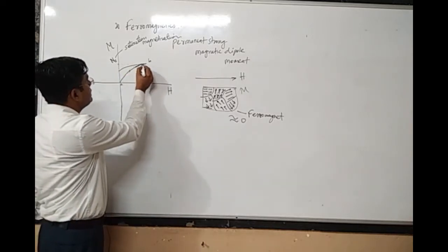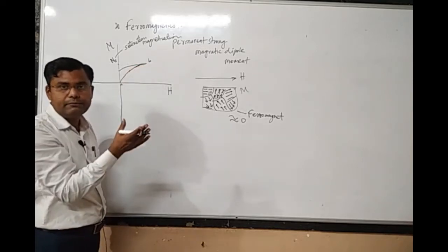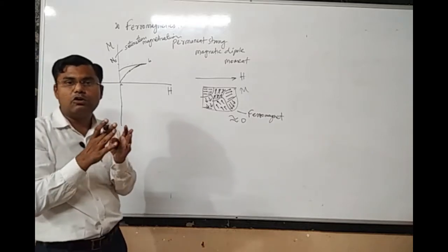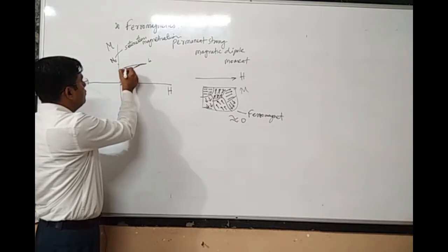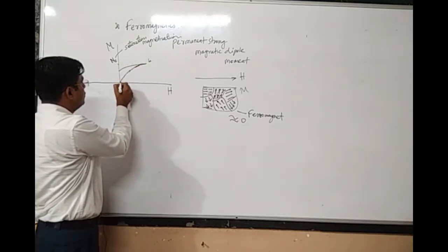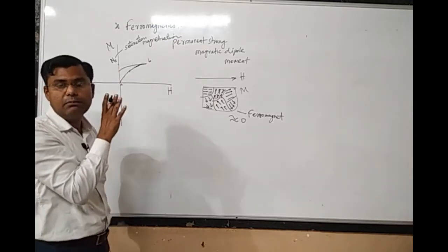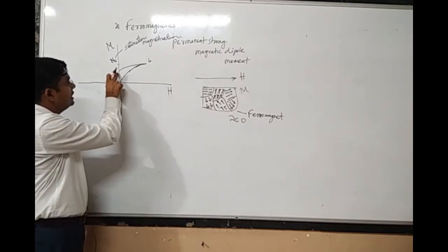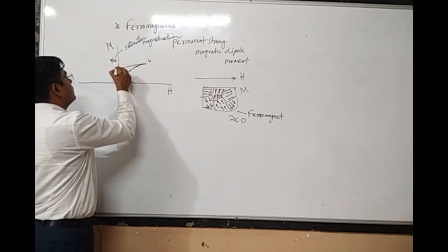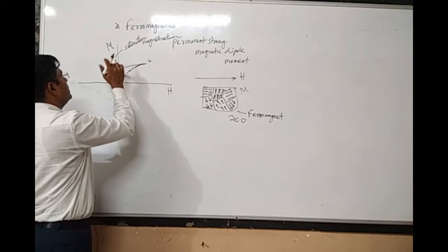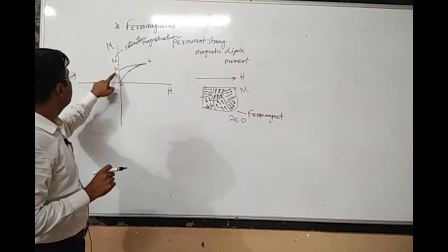Now if I decrease the value of the external magnetic field, the magnetization in the material would not decrease by the same quantity, it would decrease by a lesser quantity. And even if I make the applied magnetic field 0, there would be some magnetization left within the material. This is represented by Br. Actually, it is Bs that is the saturation magnetization or saturation magnetic field, and this is Br.